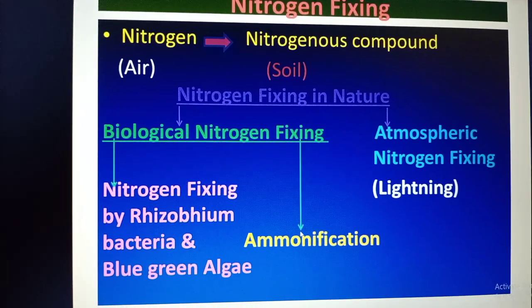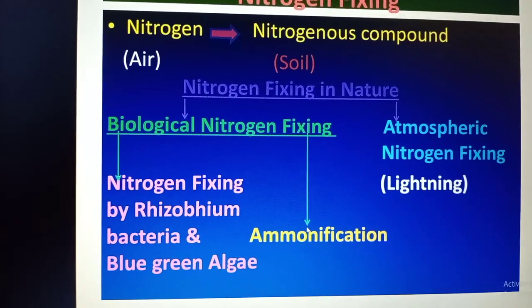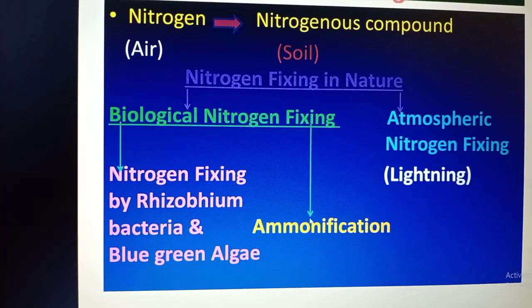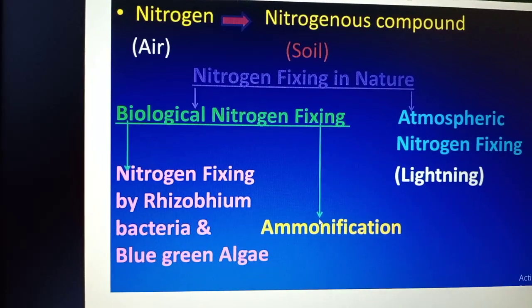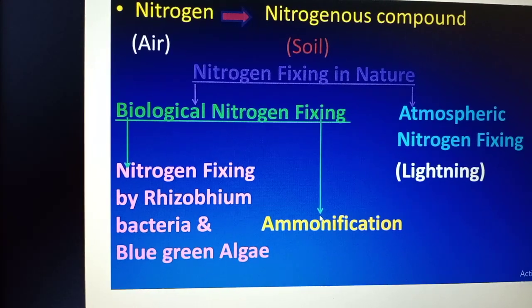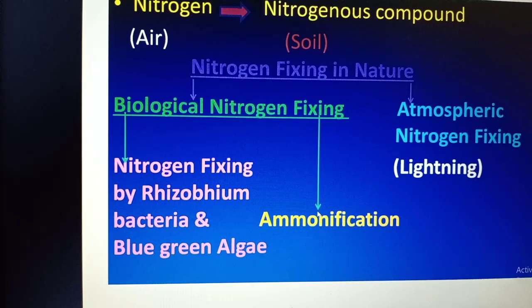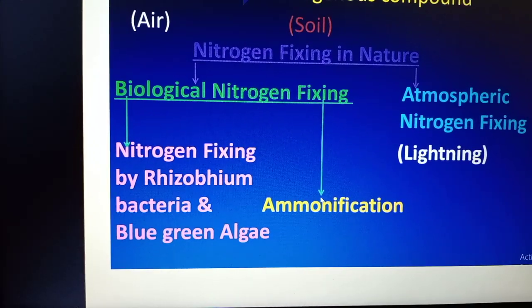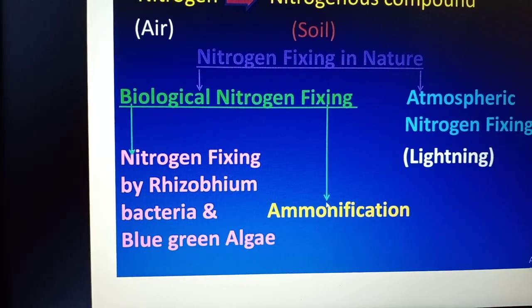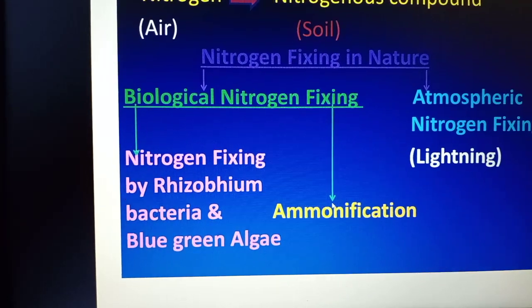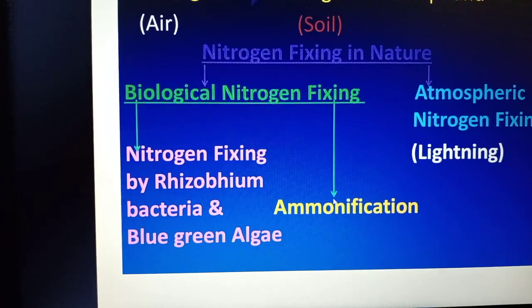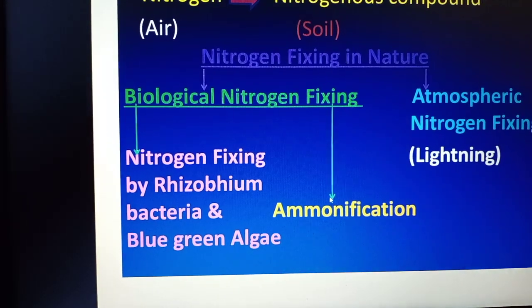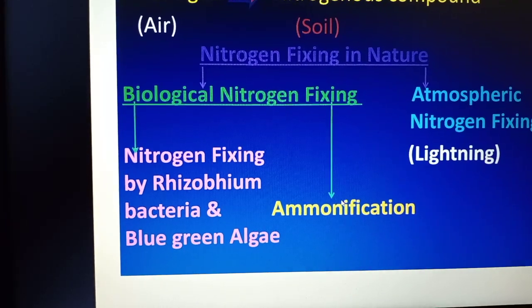We know that ammonification is when dead plants and animals and the feces or excreta of animals form nitrogenous waste, and this nitrogenous waste is decayed and decomposed by decomposing bacteria, and the nitrogenous waste is converted into ammonia.